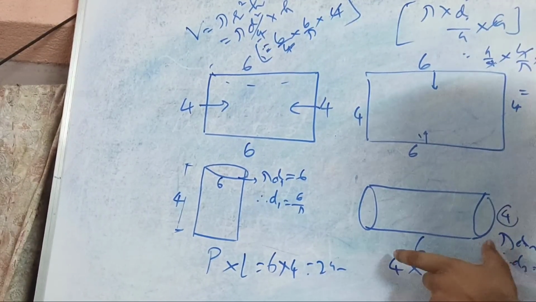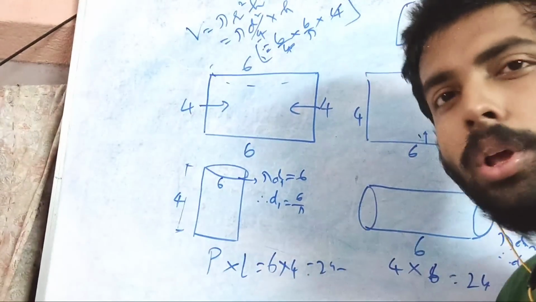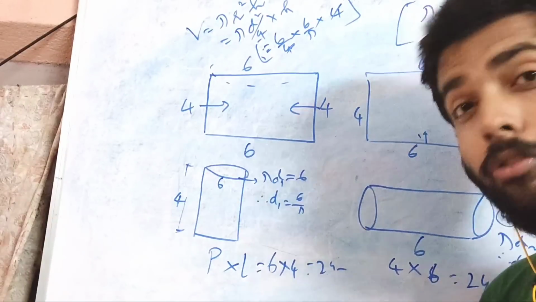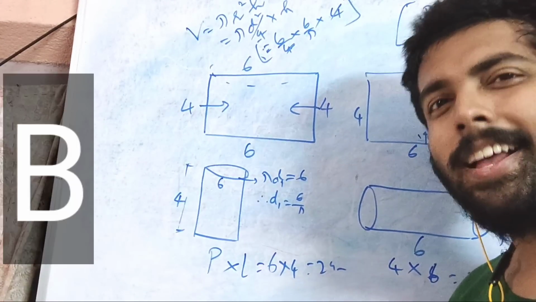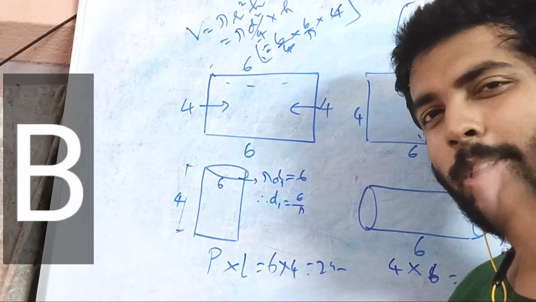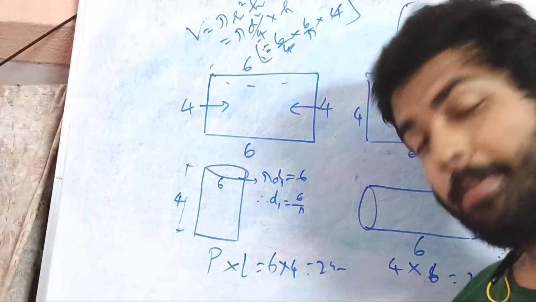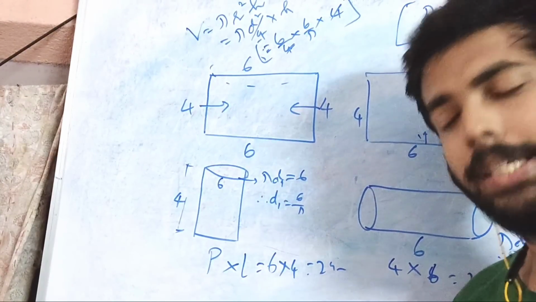The height of cylinder Q is 6, the height of cylinder P is 4. So, of course, the height of cylinder Q is greater than that of P. So the first statement you have got, that is B. Fine. I hope you have understood. If you have not understood, you know what to do. Just rewind it. Watch it once, you will understand everything.